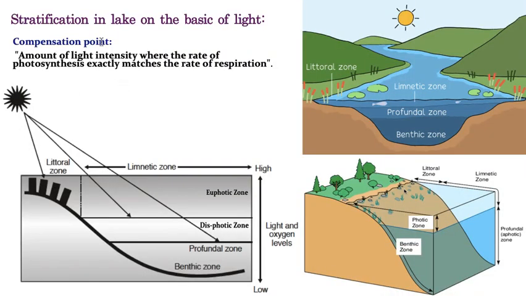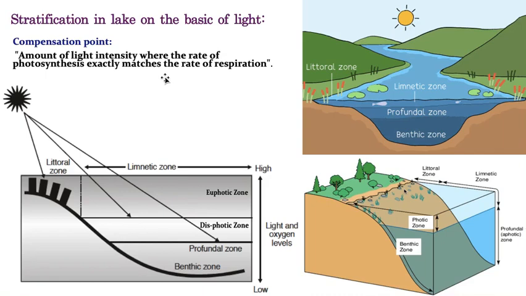Now, stratification in a lake on the basis of light. That means according to the light penetration, the water present in the lake is divided into various zones or regions, and this division of the lake into zones according to light penetration is called stratification. The next point is the compensation point. Compensation point means the light intensity at which the rate of photosynthesis exactly matches the rate of respiration. That is called the compensation point. I'll explain it a little more clearly.